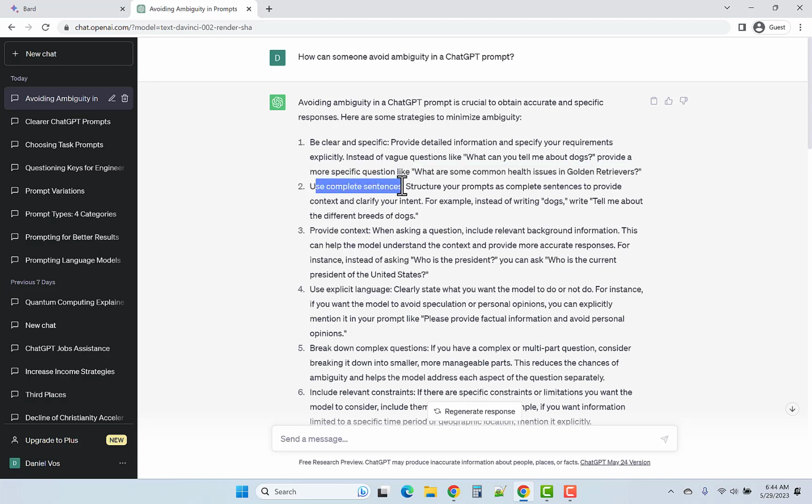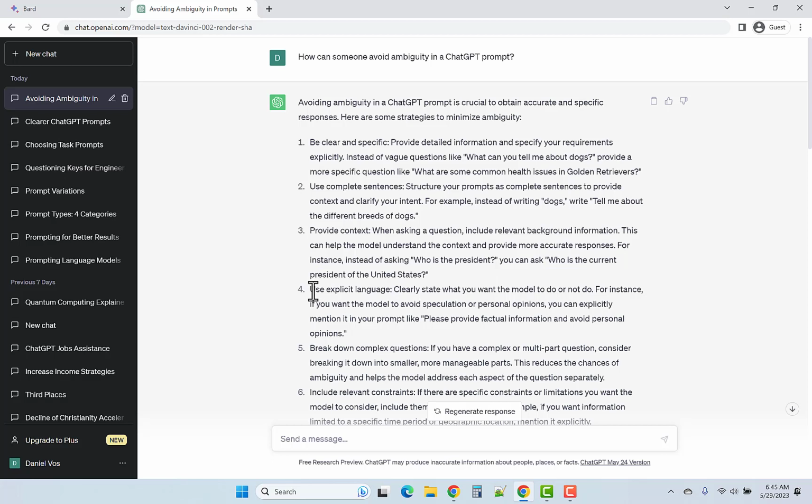Secondly, use complete sentences. So a complete sentence has what? A subject and a verb. So don't just type dogs, right? Tell me about, so tell is a verb. And then you have a clause which explains what? Tell me about the different breeds of dogs. That is a complete sentence. Thirdly, provide context. So instead of asking who is the president, ask who is the current president of the United States. Or you could say, who was the president of the United States in 1985?